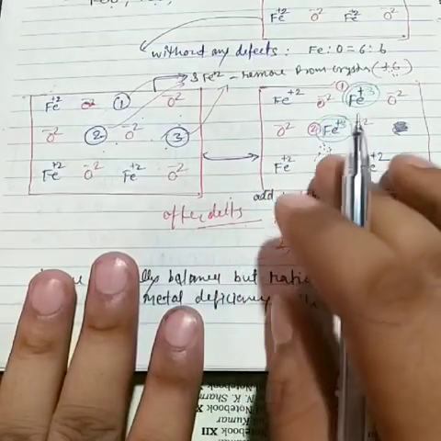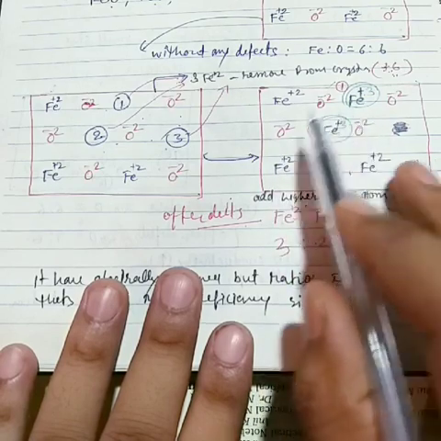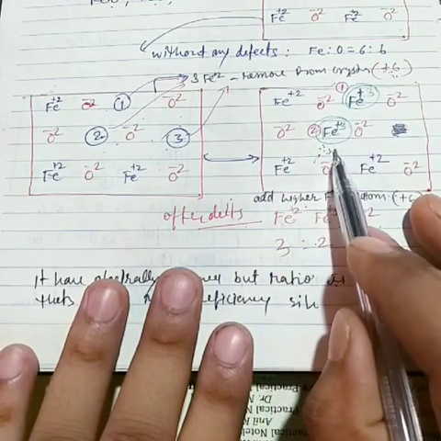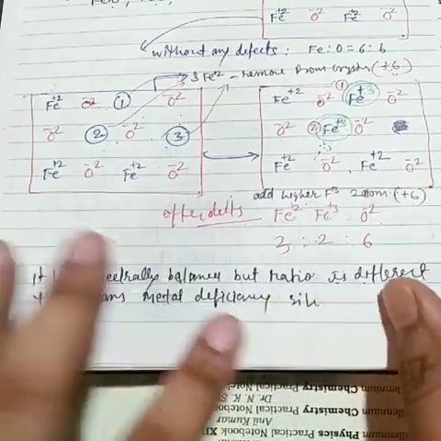Now check for yourself, how many iron atoms are here? That means cations here are 5, and how many anions here? 6. So definitely it will be a metal deficiency defect.